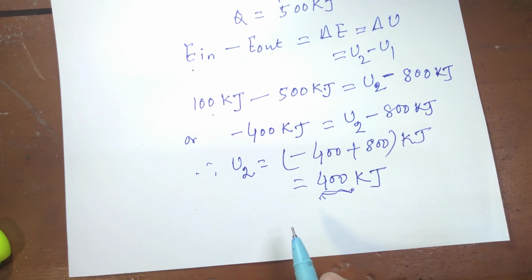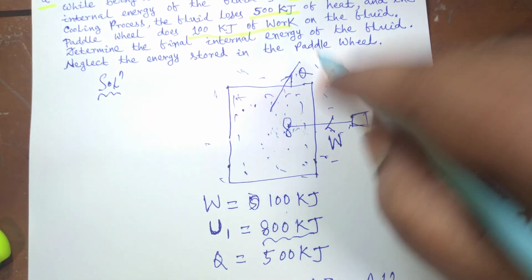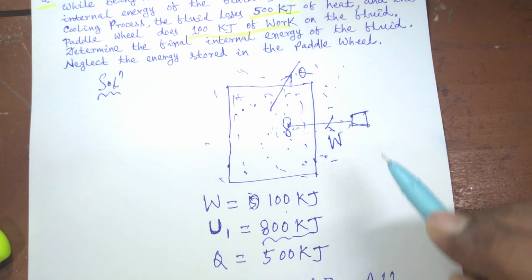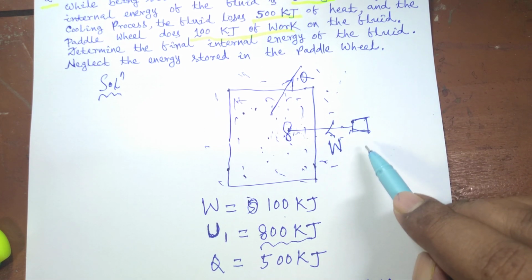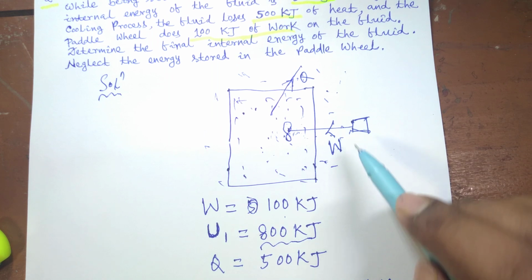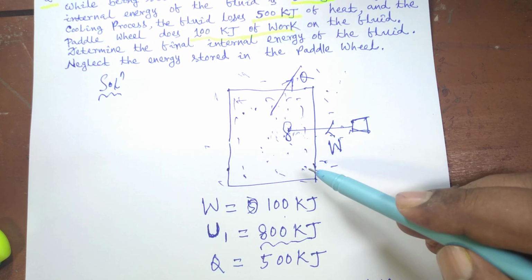Since more energy is liberated and less energy enters the system. The energy that enters the system is less, that is 100 kilojoule energy enters the system in the form of paddle wheel work. Paddle wheel work is always work done on the system, because when the weight is lowered, it just rotates the paddle wheel, then work is done on the system.